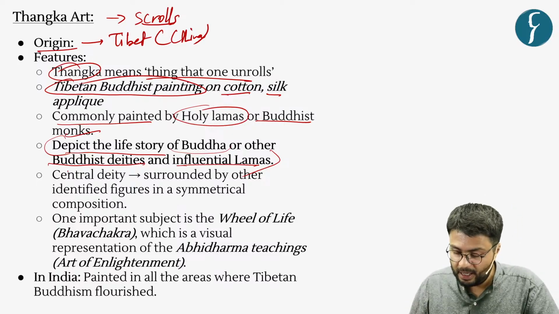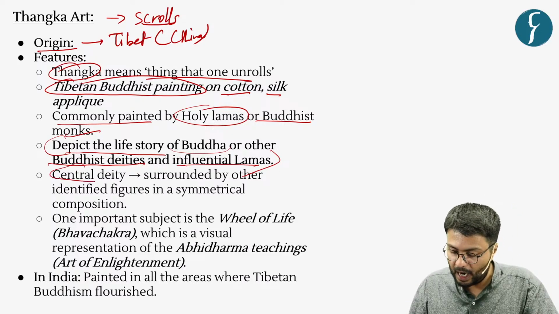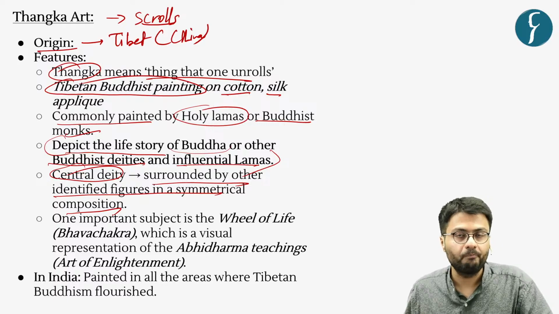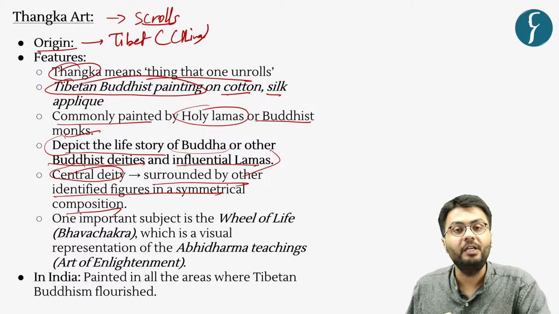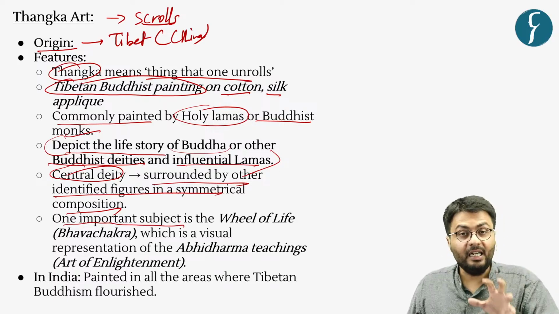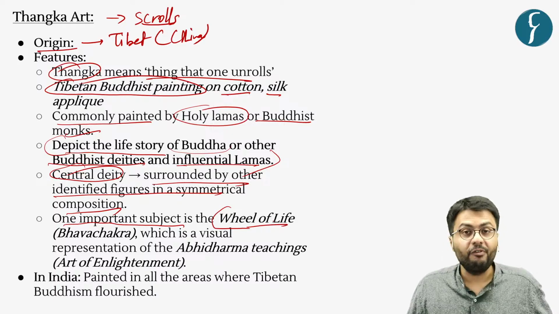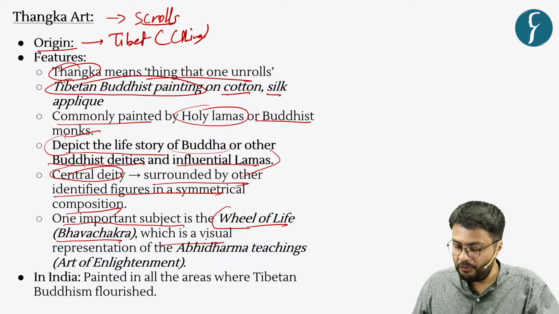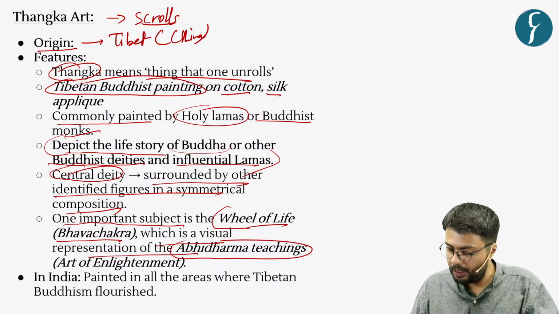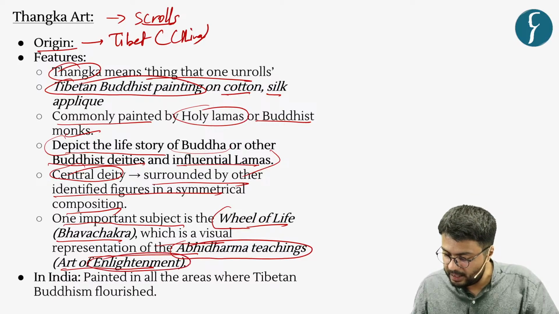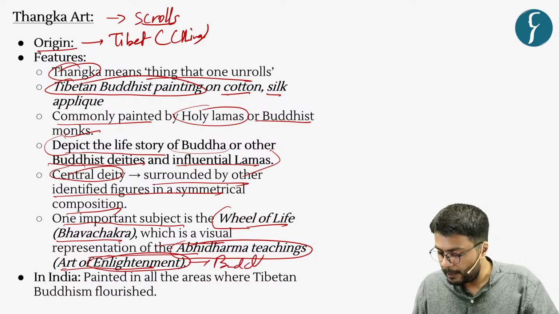Now, the central subject of these paintings is the deity themselves, and these are surrounded by other identified figures in a symmetrical composition. And one of the most important features of this form of painting is that these contain important subjects such as the wheel of life, which in Buddhism is called Bhav Chakra. Now, these are visual representations of Adidharma teachings, which means art of enlightenment, which is a central concept in Buddhist philosophy.